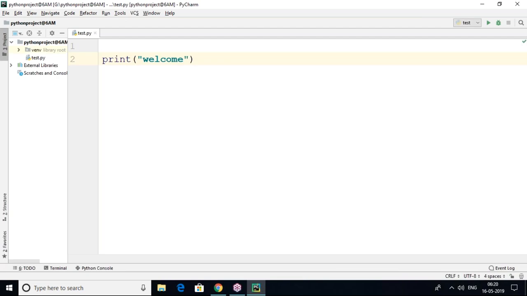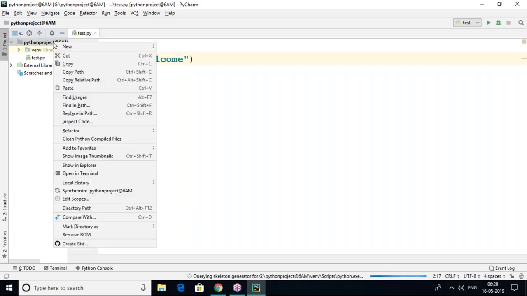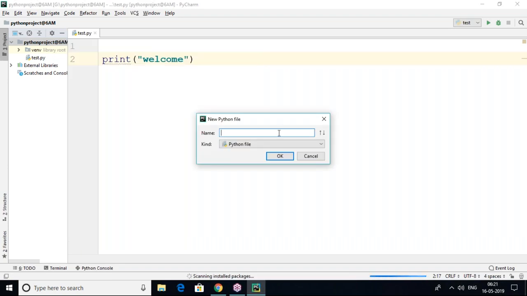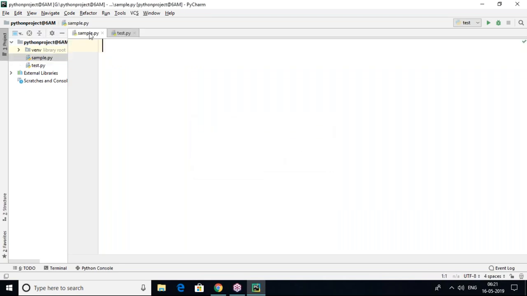We added one file called test.py. How to add a file? Right click on Python project at 6 a.m., go to New and click on Python file. Here you have to give the file name. Any file you can give with the name .py, though .py is not mandatory here. Click on OK, and the Python file is created.